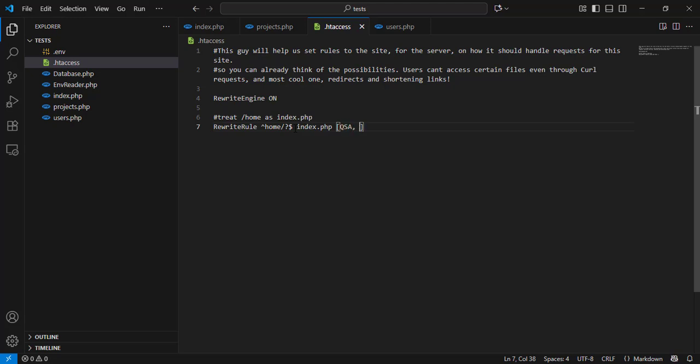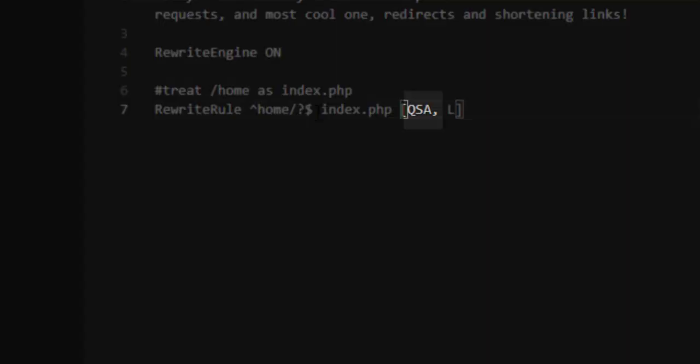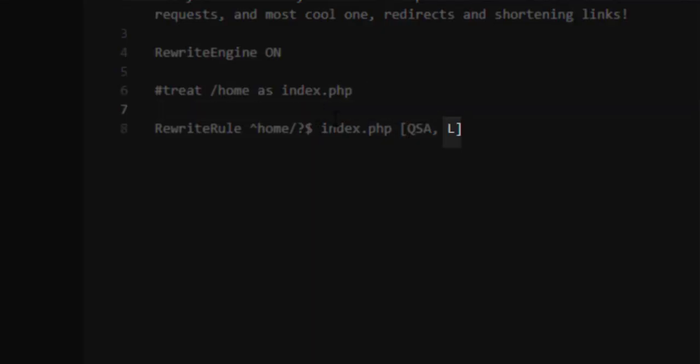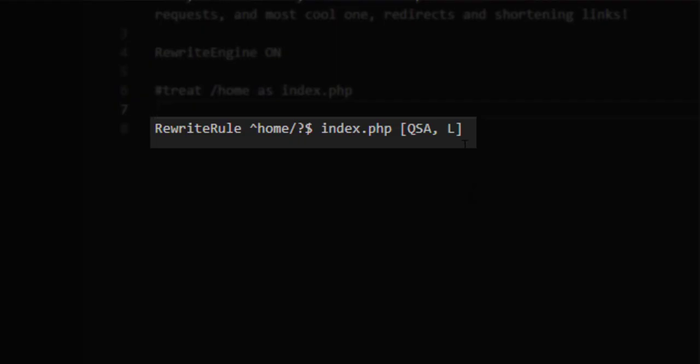The [QSA,L] part means QSA, query string append, keeps any query strings from the original URL and passes them to the new one. And L, last, tells Apache to stop processing other rules once this one matches. And now this is how the rule looks. Let's test it.